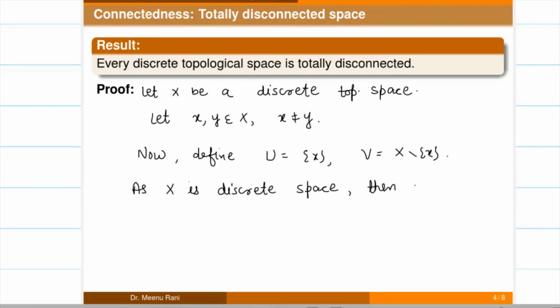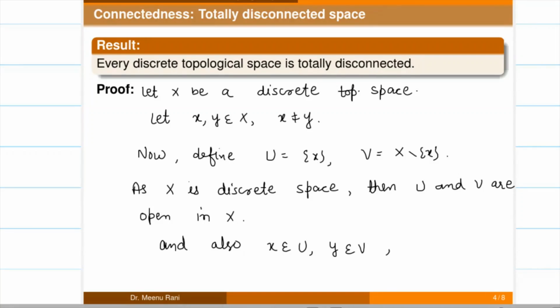So these U and V are open in X. Also, since U is singleton x, x belongs to U, and y, which is distinct from x, also belongs to V. If we take U union V, it is X only, because X minus singleton x union with singleton x is X only.